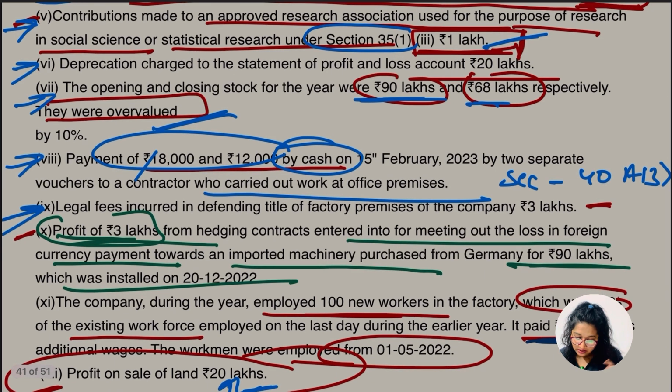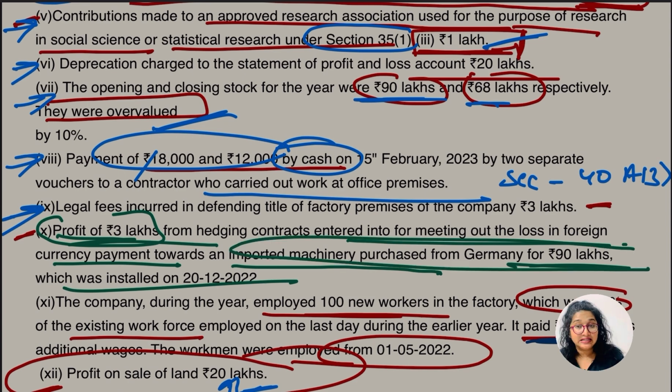Okay, second treatment says, the question mentioned we have not claimed the additional depreciation. In that case, the company has to take the additional depreciation right now. The cost of plant and machinery is 90 lakh. For claiming the additional depreciation, we have to take the cost of machinery. This profit is to be reduced: 90 lakh less 3 lakh, right, which is 87 lakh.